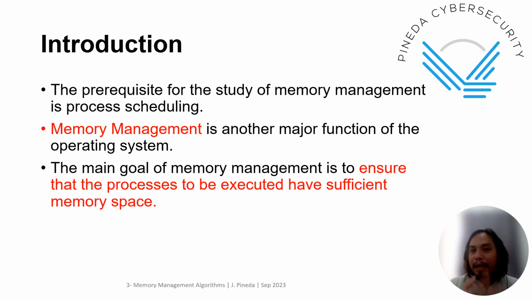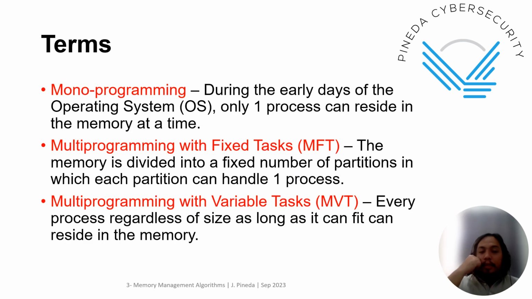So apart from the time element, which is where process scheduling comes in, the next would be the space, because we need to define both of them. Now, some of the terms we have: monoprogramming. When we say monoprogramming, it's where a process can be executed in the memory, but only one process can use the memory at a given time. So that's monoprogramming. We'll discuss the details further.